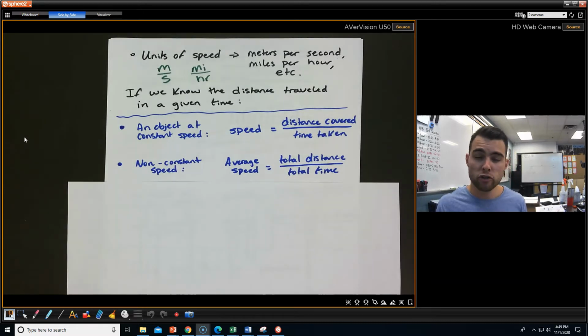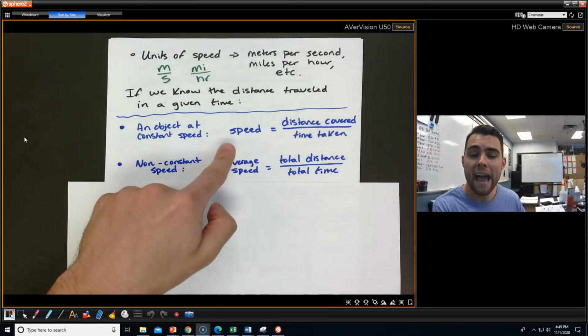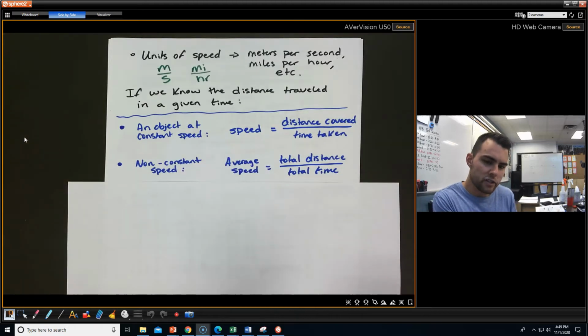Whereas maybe if you were driving up the road of Grandview before you turned, that little section, we could actually get that distance covered divided by that time taken. We can get that speed. So we can get average, we can get not averages.